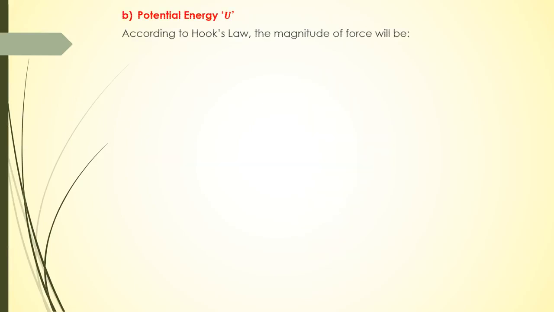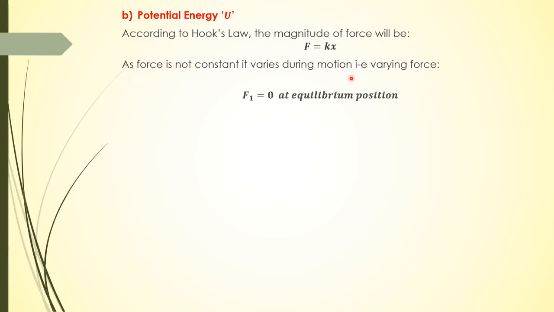Okay, now potential energy. For that, according to Hooke's law, we know that force is equal to minus kx. If we only consider the magnitude of force, it is equal to kx. So we neglect direction for a while. As force is not constant, it varies during motion. So we consider F1 as the force at equilibrium position. For that, x is 0. So we mark it as F1, which is 0, and at some point x, force will be equal to kx.